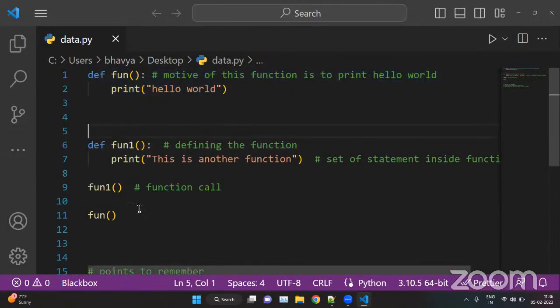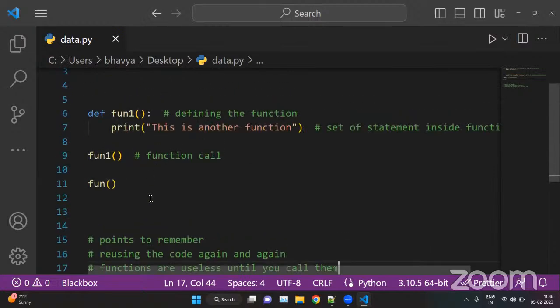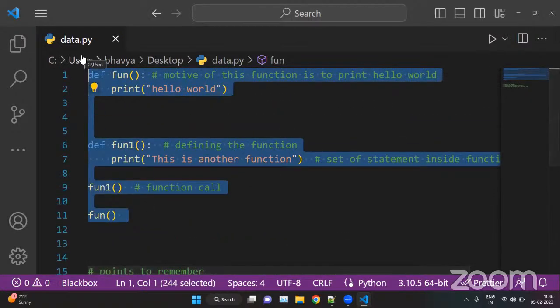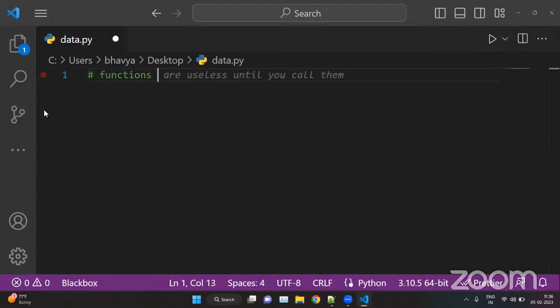These functions are without arguments or parameters. So we will now create functions with parameters and arguments. What are parameters and arguments here? Let me show you. We can put a comment here: functions with arguments and parameters.